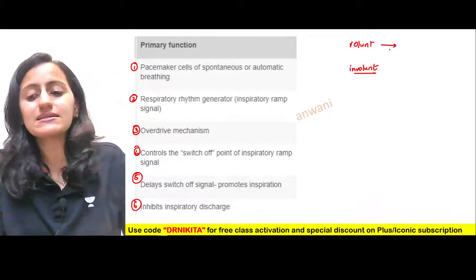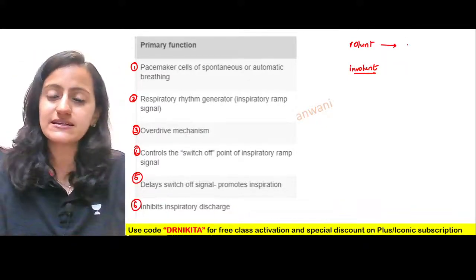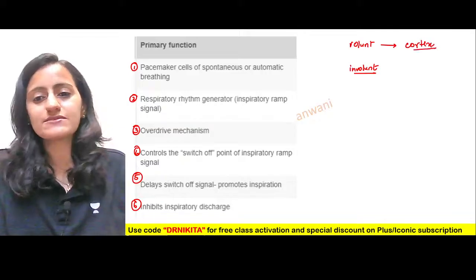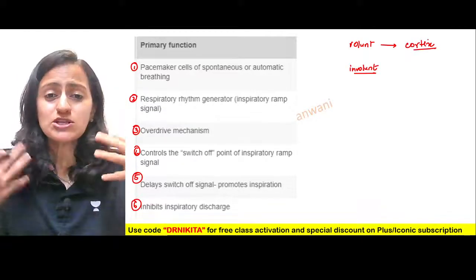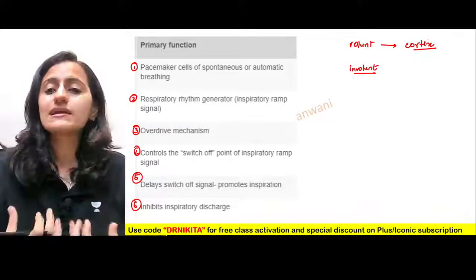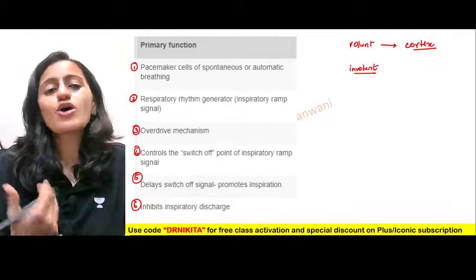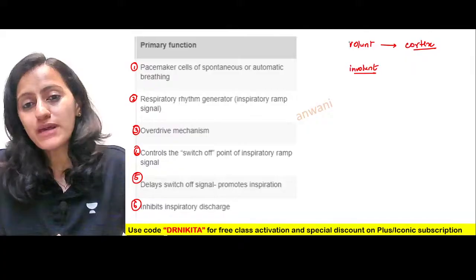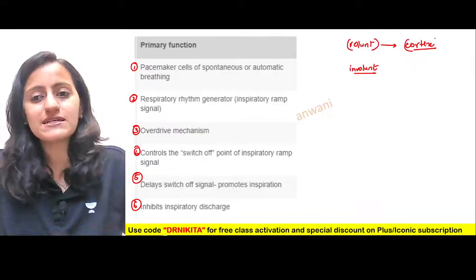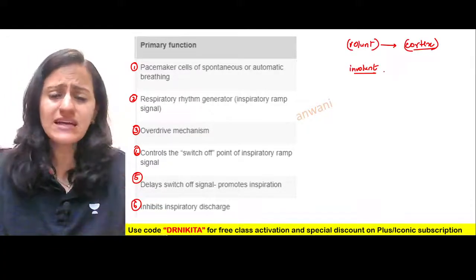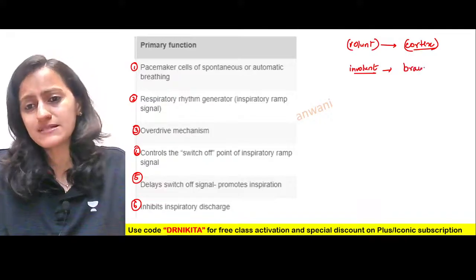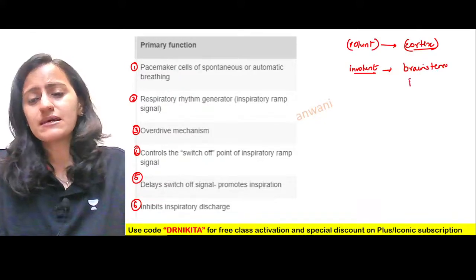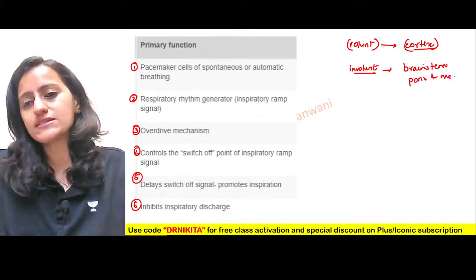Voluntary means under our control, that is basically the cerebral cortex. So voluntarily we can hypoventilate, we can do breath holding, or we can hyperventilate if we wish to do that. So we have voluntary control, which is by the cortex, and involuntary control, which is done by the brainstem. That includes here the pons and the medulla.